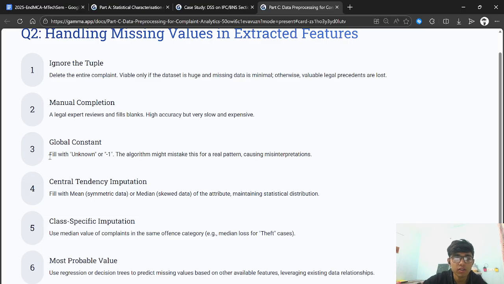There is a global constant: fill it with unknown or -1. The algorithm might mistake this for a real pattern, causing misinterpretation. And another method is